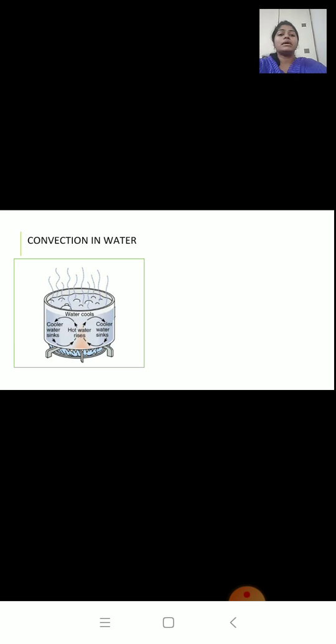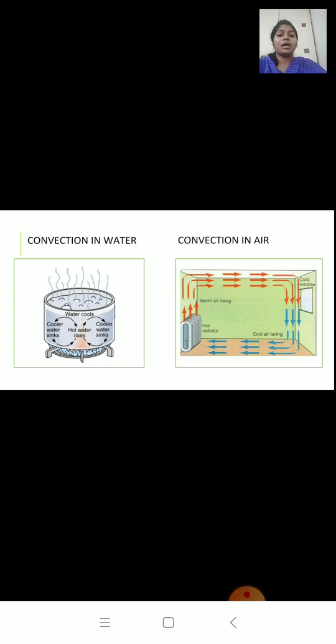Now let us see how heat is transferred in air. Now you can see in this picture there is a heater placed at one corner of the room. So during the winter season we place a room heater in one corner of the room and the whole room gets heated. So let's see what happens over here. The mechanism is the same as that in water.